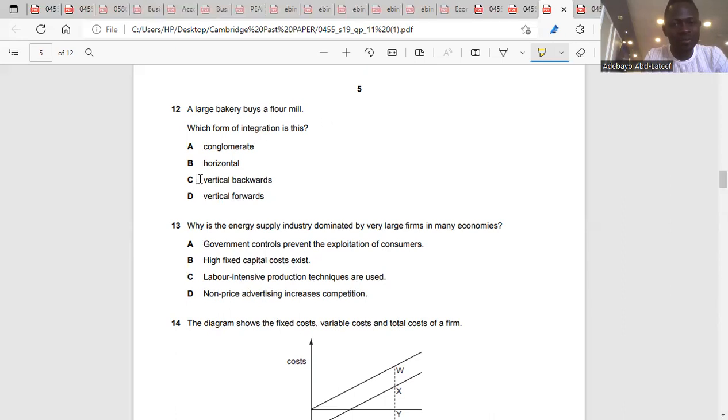But I didn't understand the first one. Conglomerate. I told you conglomerate means diversification. Your business is in the educational sector, and you are buying a hospital. Is it the same? No. But you are diversifying. You are spreading your risk. That is conglomerate integration. And horizontal is two firms in the same sector, primary and primary. Vertical is primary and secondary, or secondary and tertiary. Is it clear? Yes.